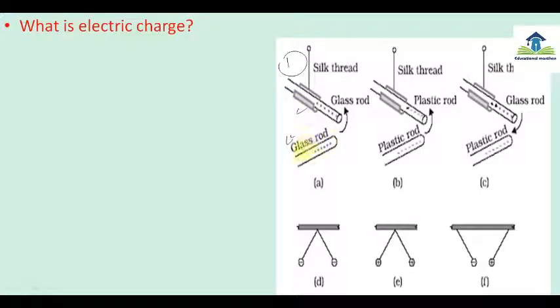So the same type of charge is developed here, and when this other glass rod is brought near this first glass rod, then what happens? Both have positive charge, or the same charge, that's why they repel each other, they move far away from each other. In the second condition, plastic rod and plastic rod are there, that means the same type of substance is there. So when these two plastic rods are rubbed and brought near to each other, they also repel each other.